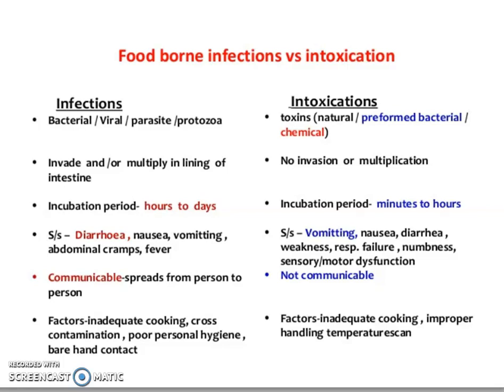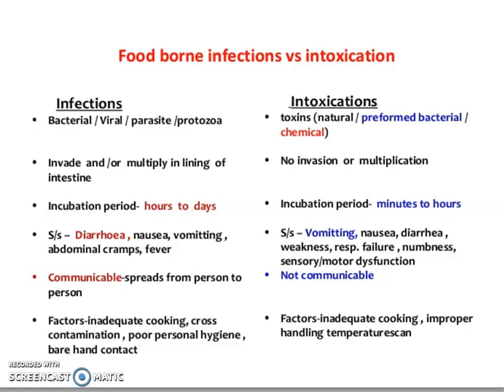Another aspect that we should discuss here is communicability. Food infection is communicable because it spreads from one person to another. If a person has a foodborne infection and is not properly washing his hands after going to the toilet, and touches surfaces or other food with that hand, and someone uses that food, the foodborne pathogen could be transmitted from one person to the other.